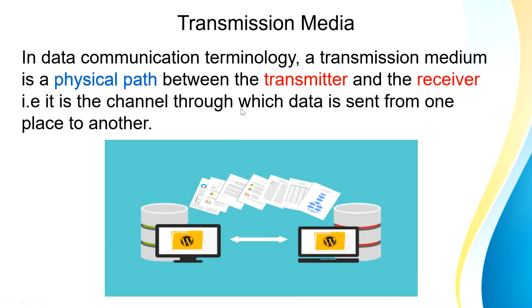So ये transmission media क्या होता है? It is the physical path in between the transmitter and the receiver. So अगर ये हमारा sender है और ये हमारा receiver है, इन दोनों के बीच में जो आप ये path देख रहे हैं which is denoted by this white arrow, it represents your transmission media.